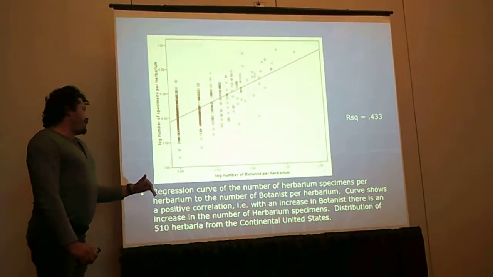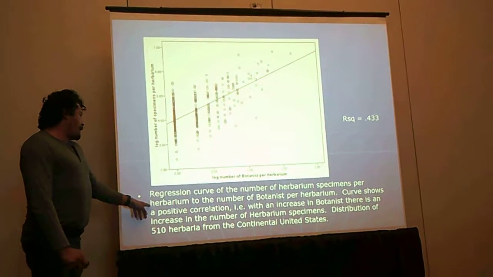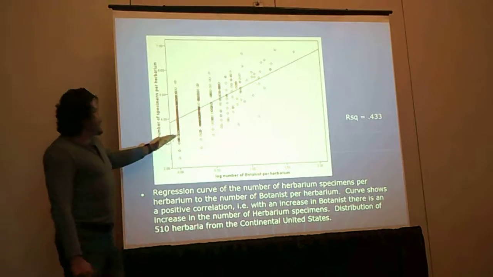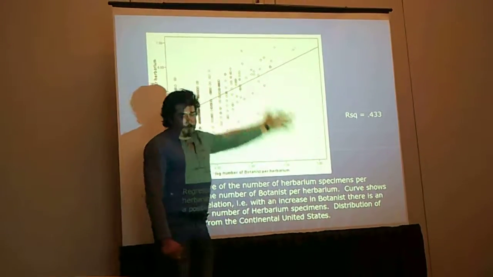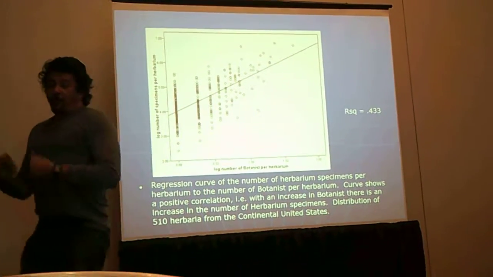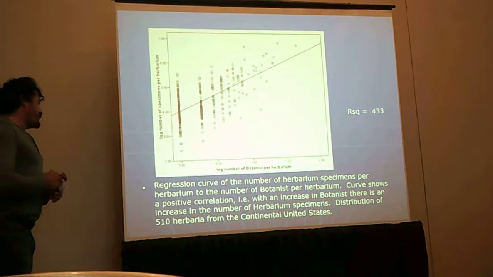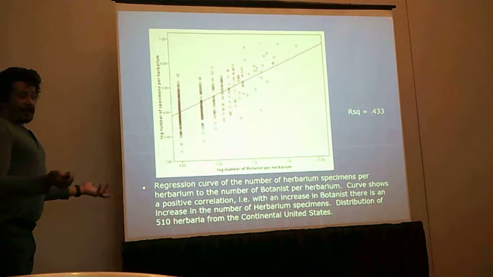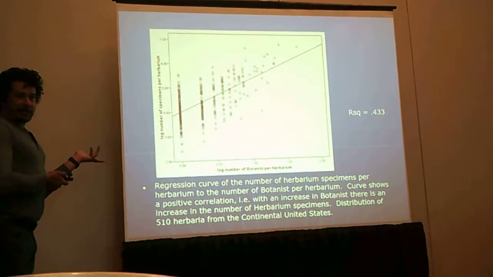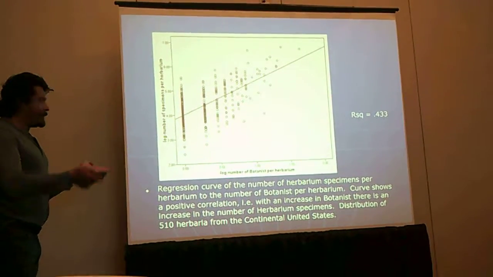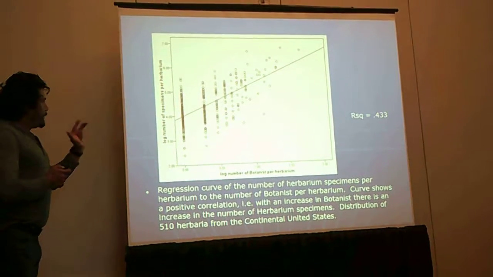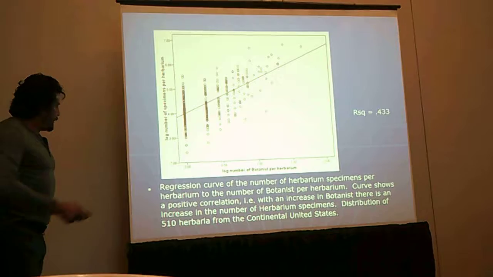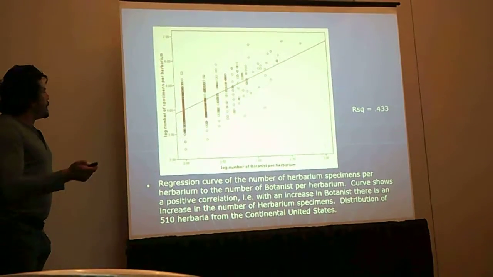This is a regression curve of the number of herbarium specimens per herbarium to the number of botanists. So the more botanists a herbarium has, the more the number of herbarium specimens increases. Not necessarily because they're always collecting, but maybe because they're also processing specimens. That's my problem, and I'm sure a lot of people are guilty of this. We've got lots of collections from 20 years ago still sitting in the case that we haven't mounted yet. So it's not enough to collect. We've got to actually see those specimens make it to the general collections.